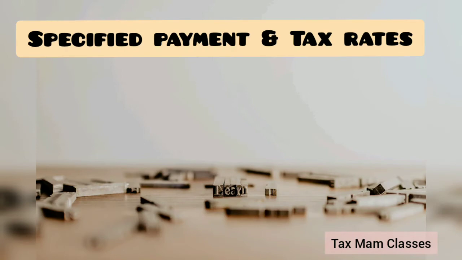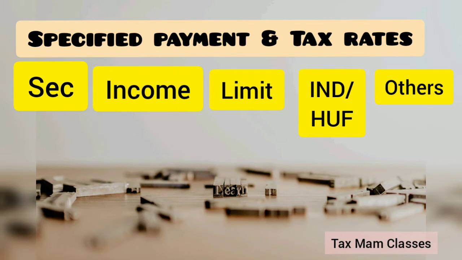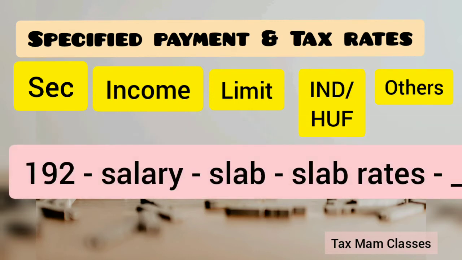Now moving forward, the main important concept in TDS is, we have seen the definition that for particular specified payments TDS will be deducted. So one should be aware of what all the specified payments are and at what rate the TDS will be deducted. Now coming to the first one, section 192, where the payment is salary and the limit is exceeding the basic exemption limit according to the slab. If the person is an individual or HUF, TDS has to be paid according to the slab rates, and if the person is other than an individual or HUF, the TDS is not required.